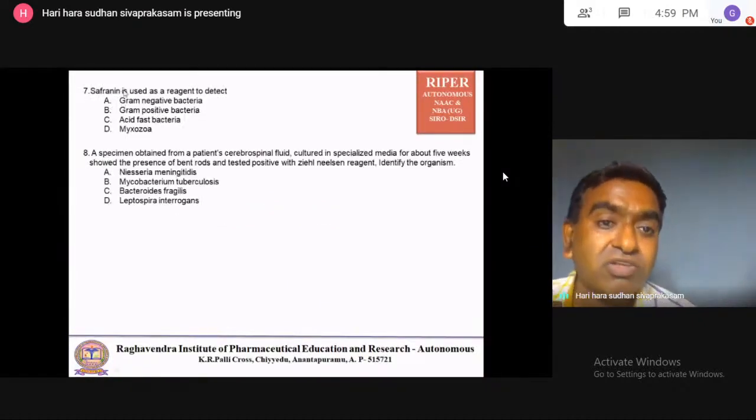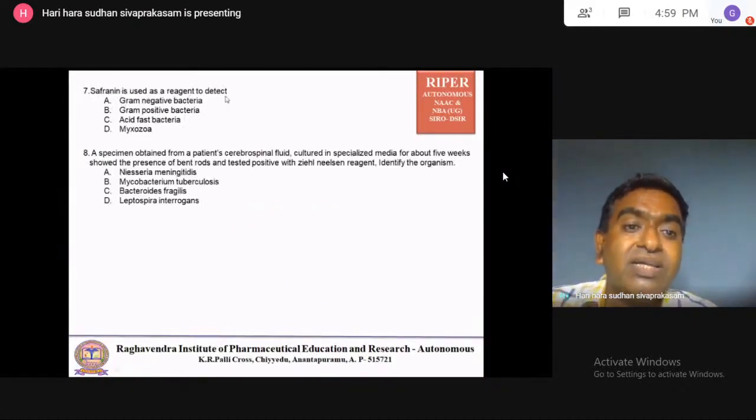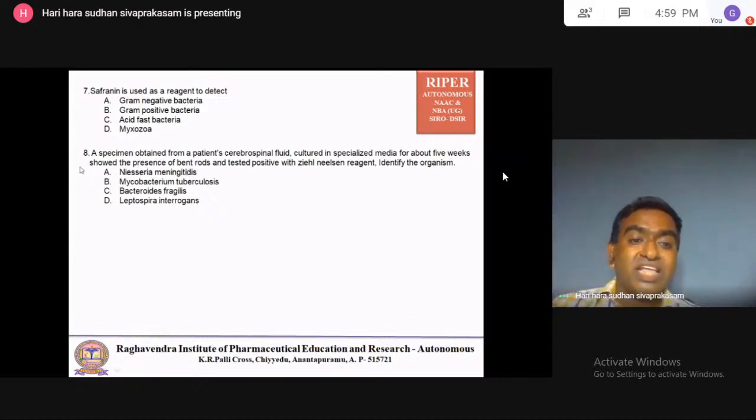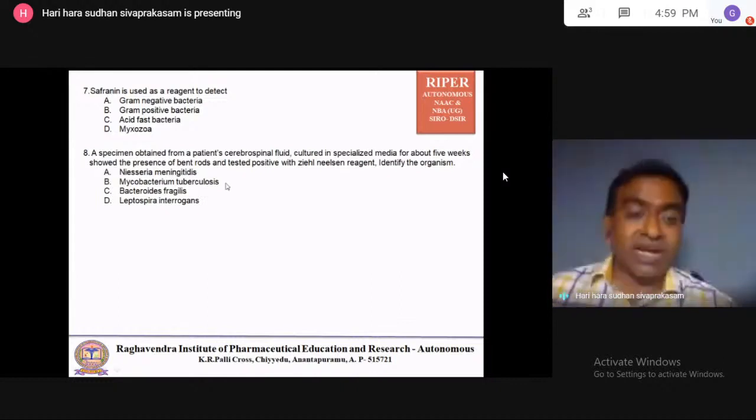Safranin is used as a reagent to detect gram negative bacteria. Options: gram positive, acid fast, Myxozoa, gram negative bacteria. Then a specimen obtained from the patient's cerebral fluid, cultured in specialized media for about 5 weeks, showed the presence of bacilli and tested positive with Ziehl-Neelsen reagent. Ziehl-Neelsen reagent means acid fast staining, so straight away you click Mycobacterium tuberculosis.